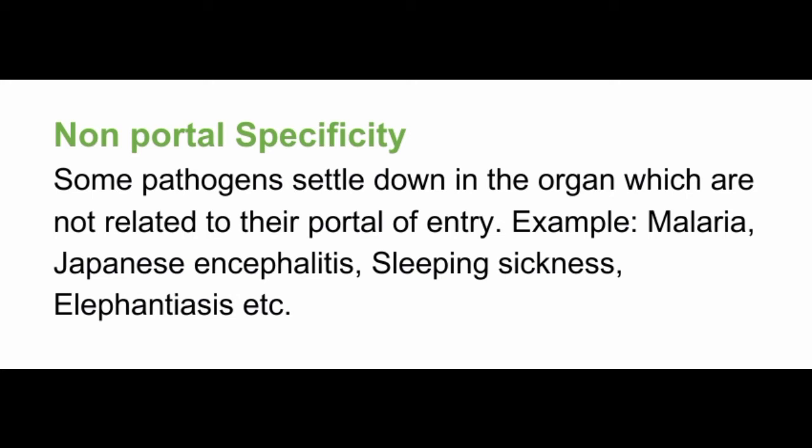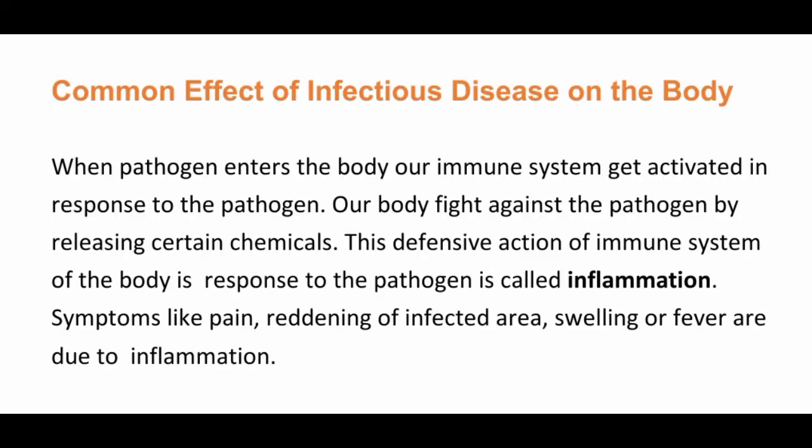Now, some common effects of infectious disease on the body we are going to study. This is our next topic. When a pathogen enters the body, our immune system gets activated in response. The first reaction of the immune system is the movement of macrophages and other WBCs. These white blood cells, also known as the soldiers of the body, fight against the pathogen by releasing certain chemicals.